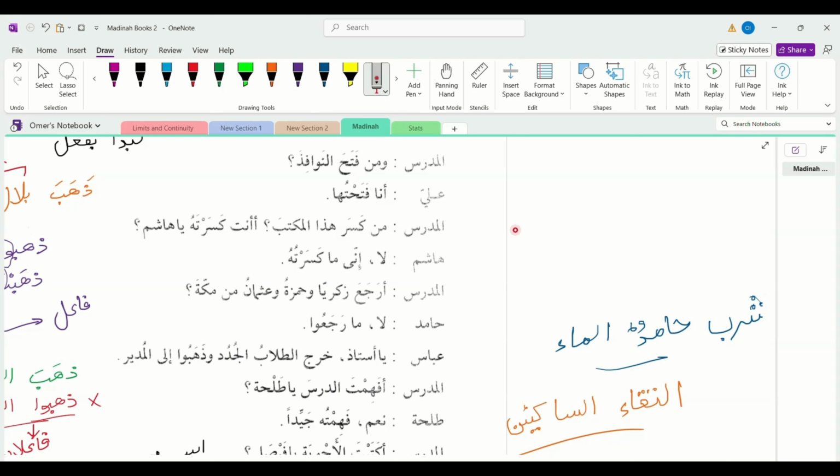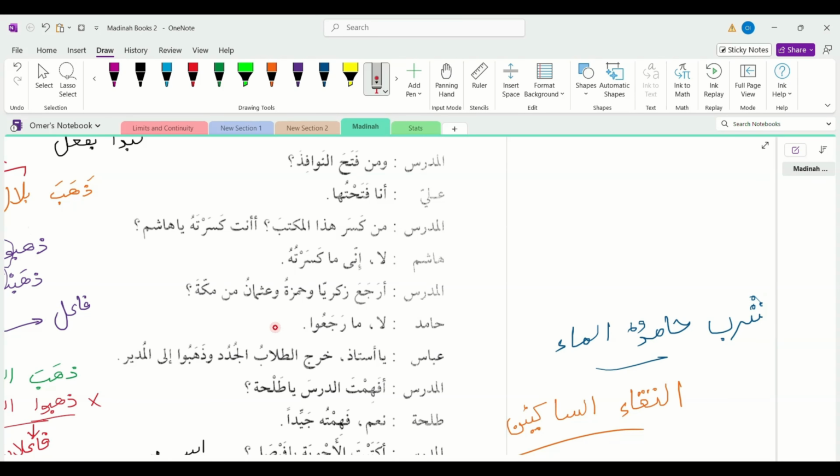عباس: يا أستاذ, or teacher. لا ما رجعوا, they did not return. عباس: يا أستاذ, oh teacher. خرج الطلاب الجدد وذهبوا إلى المدير. The new students went out of the class, I guess, according to the context, and ذهبوا, they went to the مدير or the headmaster.